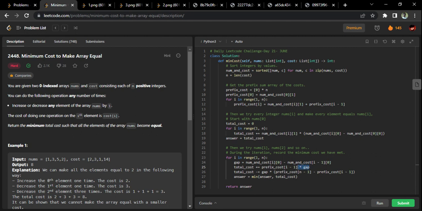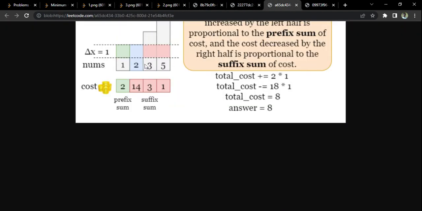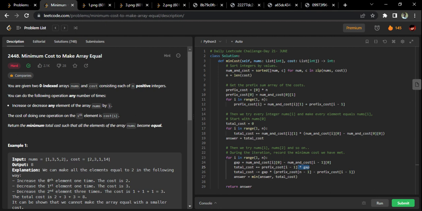Now comes the second part, all the elements to the right of it. What happened is, I made them equal to 0, but when I talk about 2, obviously 2 is greater, right? If you talk about reducing 5 to 1, you have to subtract something more, but if you talk about reducing 5 to 2, you have to subtract something less. So we added to the cost a very large number, and now I have to subtract from it. That's why we are doing a minus here.